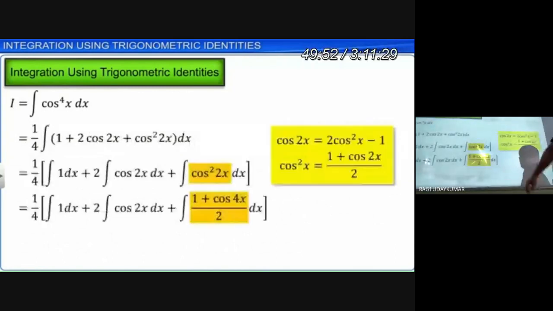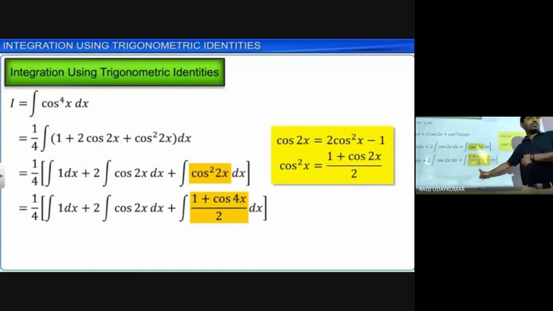Yes. See here again you are having cos square 2x. This cos square 2x is in the form of cos square x, with 2x in the place of x. So whenever there is a square, it should be replaced with multiple angles. What you will get here: cos square 2x means (1 plus cos 4x) by 2. Did you understand here? So what is done here?